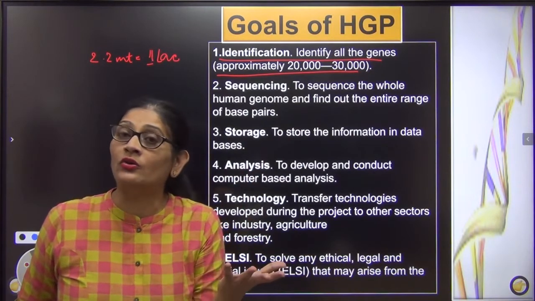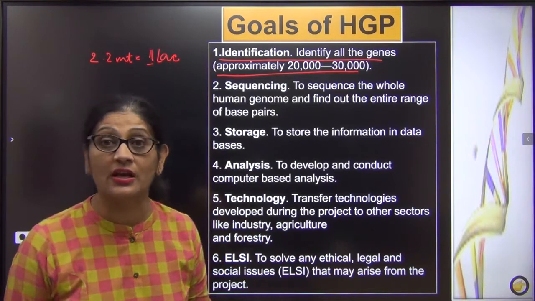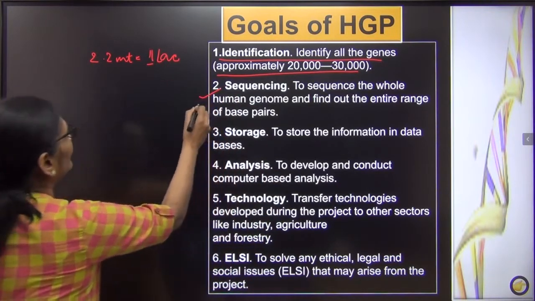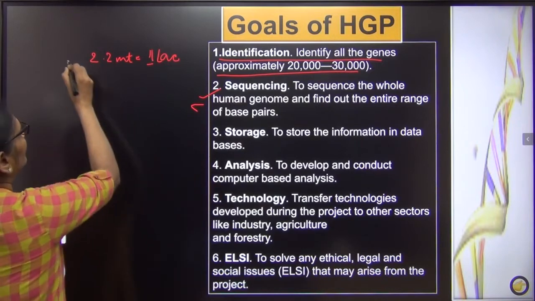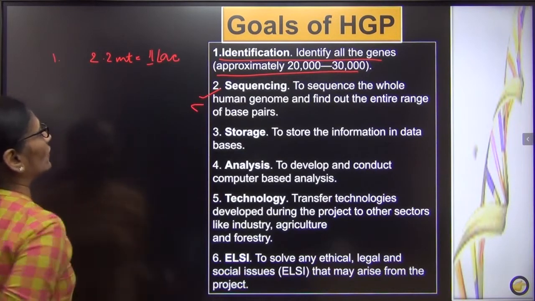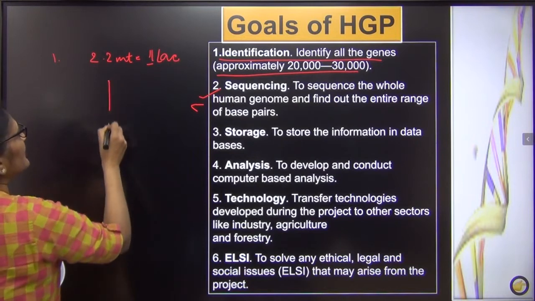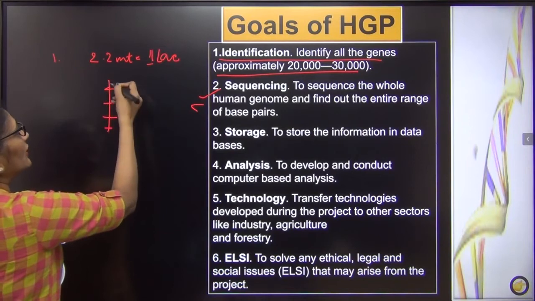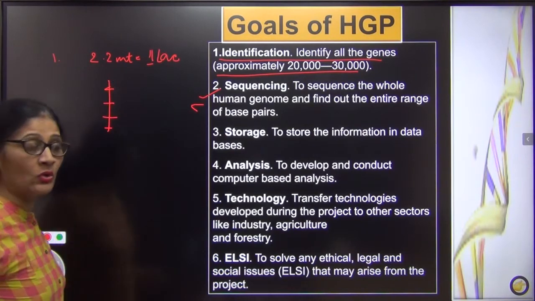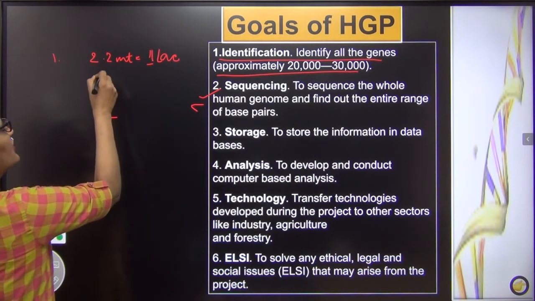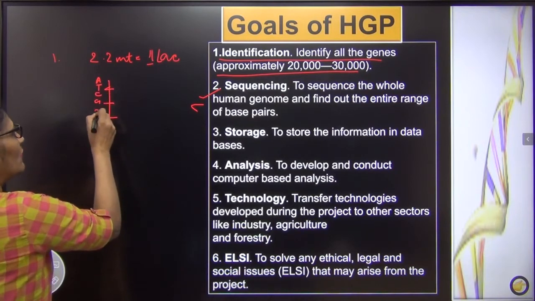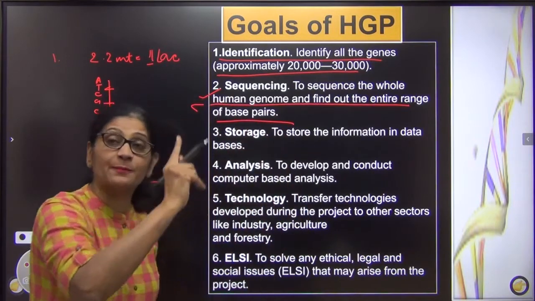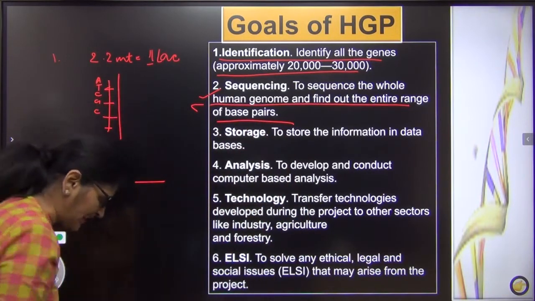Still we do not know what those genes are and what their functions are. We wanted to know that. That was the first goal. Second was sequencing. Now what do I mean by sequencing? Now second goal: this is my first chromosome and it is made up of say 10 genes. I wanted to know the sequence in which the genes are arranged and what nucleotide sequence makes up those individual genes. I really wanted to know the sequence of the whole genome and find out the entire base pairs. I wanted to know all the base pairs.